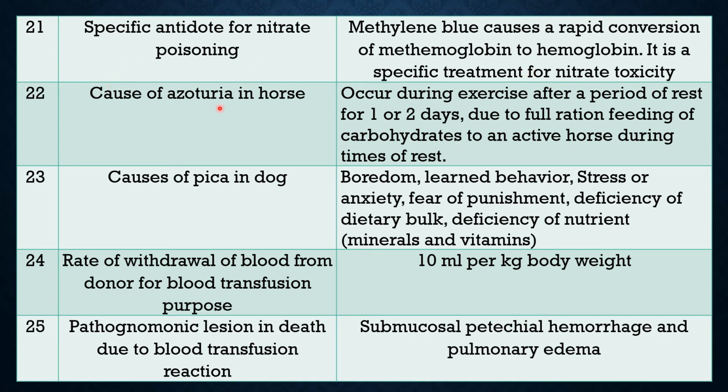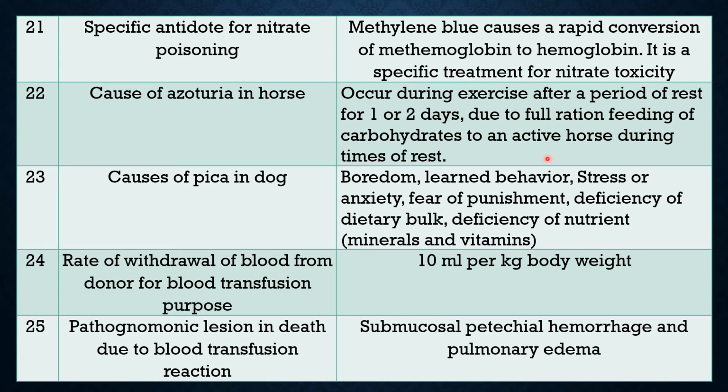Question 22. Cause of azoturia in horse. Important question. This disease is observed when exercise is given after a period of rest of 1 or 2 days. Remember this thing. Exercise is given after a period of rest of 1 or 2 days, and during the rest period the full ration is given, especially carbohydrate, to an active horse.